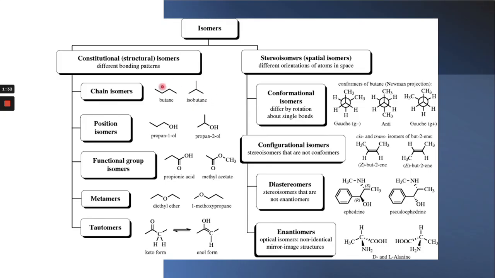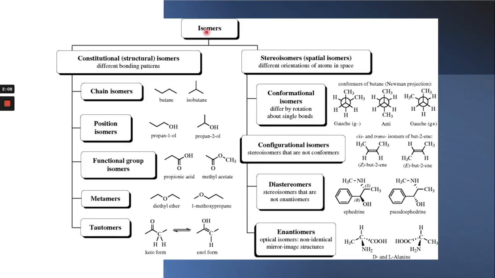different structural formula. In position isomers, you can see the same: they have the same molecular formula but different structural formula. The first one is a primary alcohol, the second one is a secondary alcohol. Just the same as the functional isomer, one molecule is a carboxylic acid, the second one is an ester, having the same molecular formula but different structural formula.